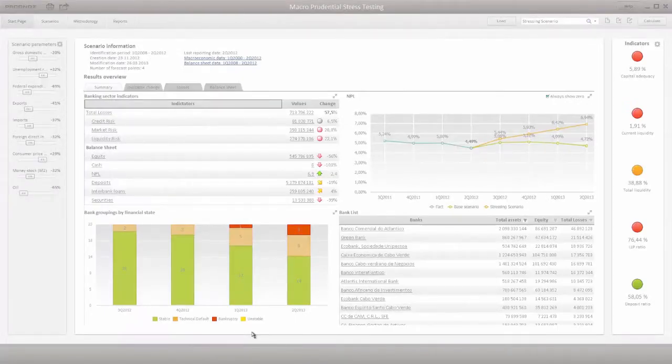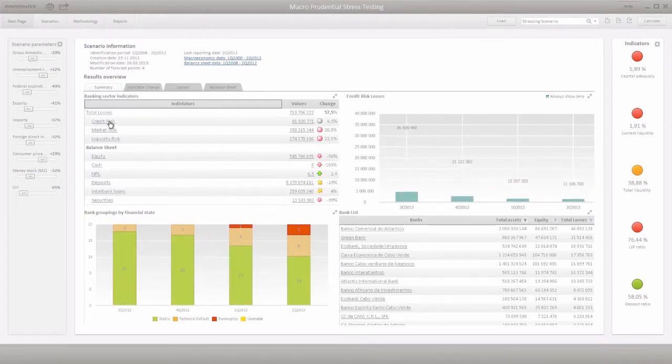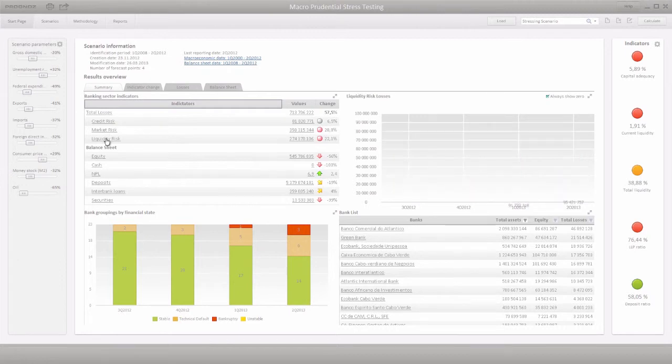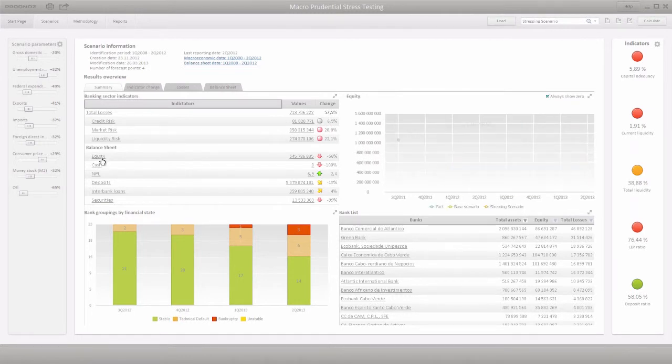To analyze the results of stress testing in real time, use the predefined dashboards and reports available on the Start page. Go to the Start page to view the losses of the banking sector, including total losses, market risk losses, credit risk losses, and key aggregated indicators of the banking sector, such as equity, cash, non-performing loans, securities, and others.